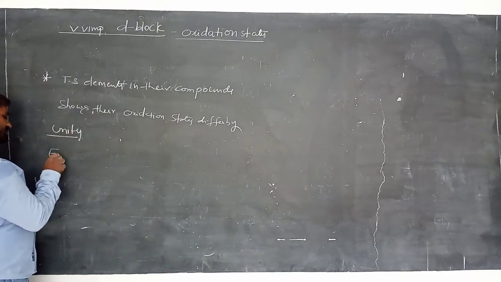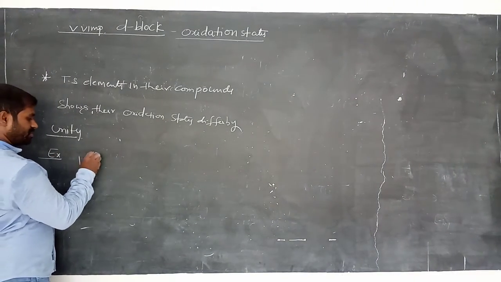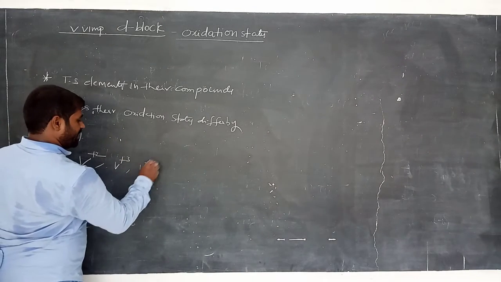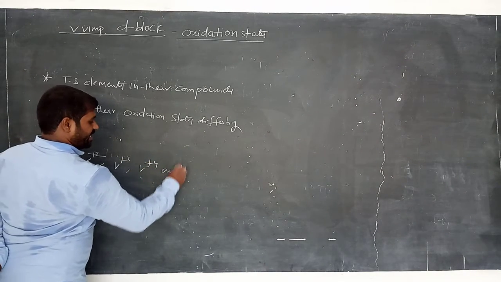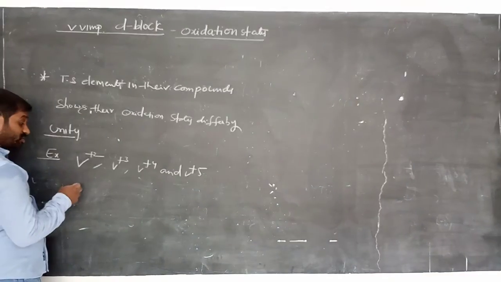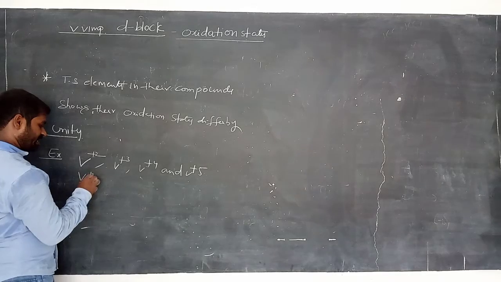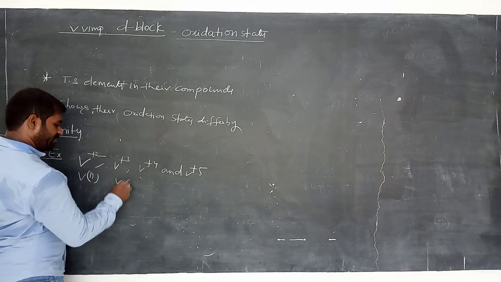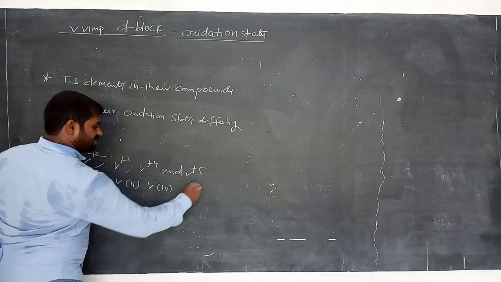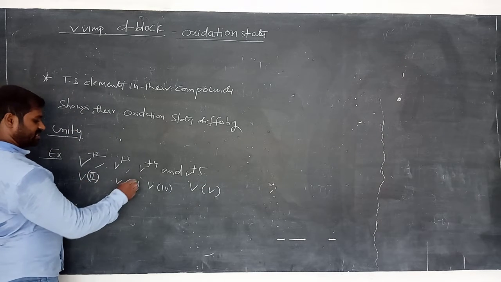For example, vanadium plus 2, vanadium plus 3, vanadium plus 4, and vanadium plus 5. These oxidation states can also be represented by Roman numerals like this: V(II), V(III), V(IV). Roman numerals represent oxidation states.